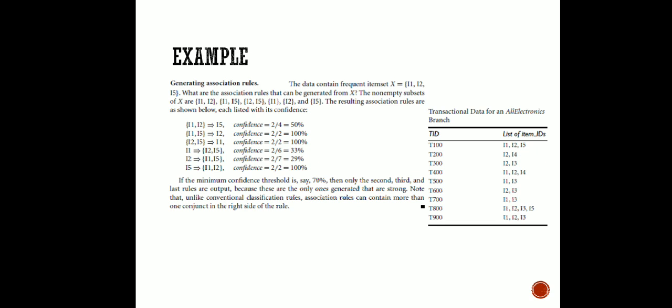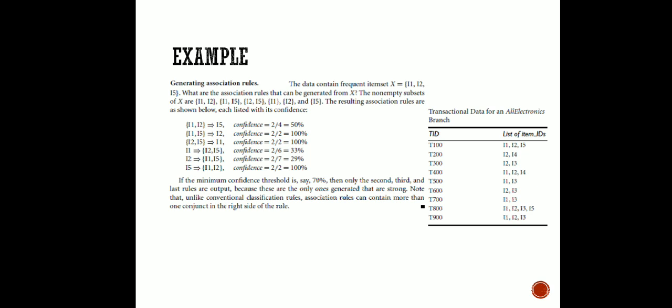Here it is showing transactional data of an all electronics branch having T100 to T900, and these are the lists of items present: I1, I2, I5, I2, I4 and so on. And here we are considering the data item set, for us it is I1, I2 and I5. Okay, and what are the association rules that can be generated? We are going to learn it.